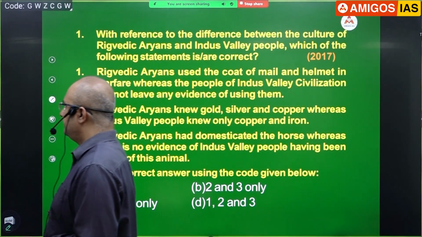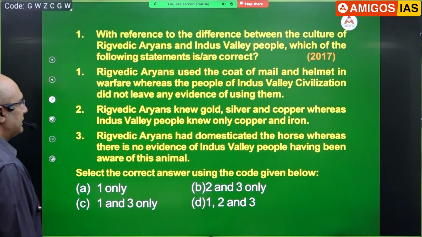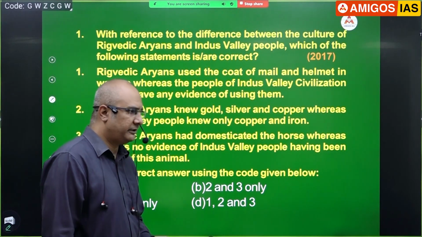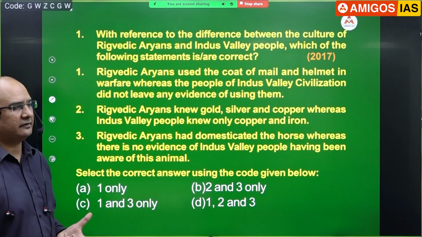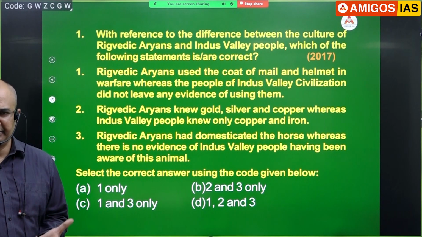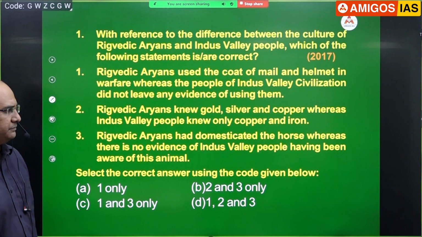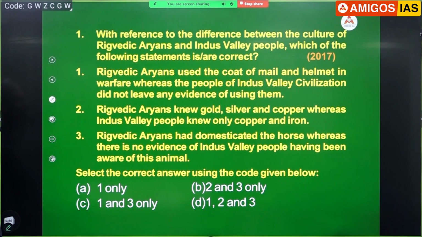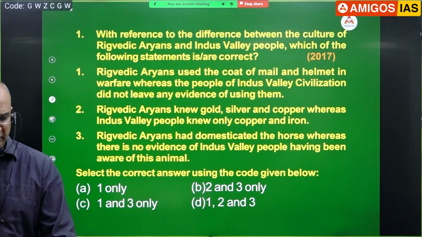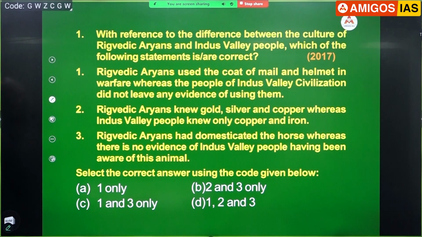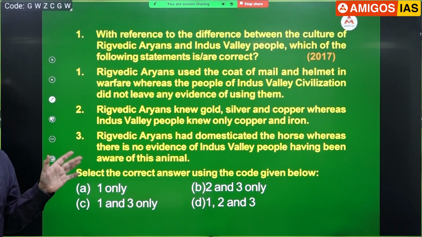A coat of mail: a jacket made of small pieces of metal joined to each other. Okay, now look at that. Rigvedic Aryans used the coat of mail and helmet in warfare, whereas the people of Indus Valley did not leave any evidence of using them. To some extent, does that gut feeling say so, because in Indus Valley civilization we don't really find too much warfare? Do we really find many weapons?